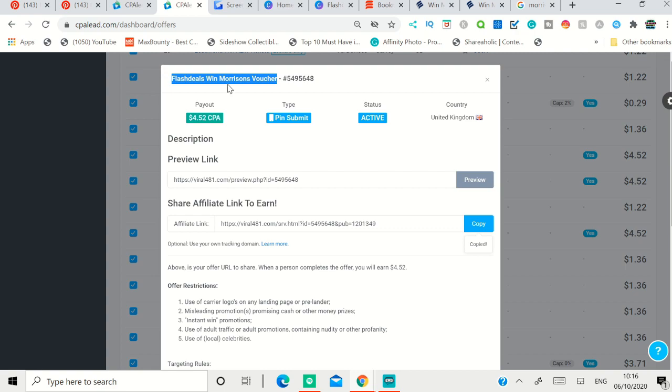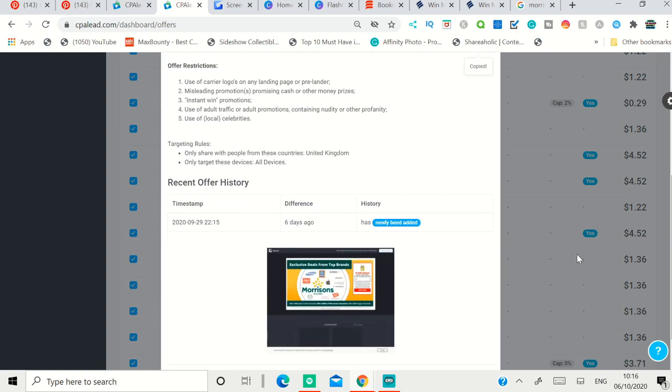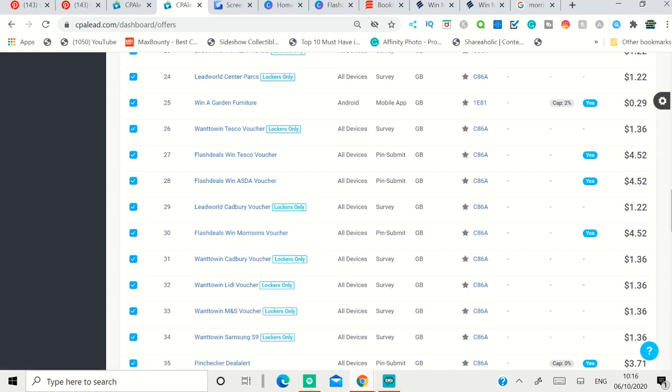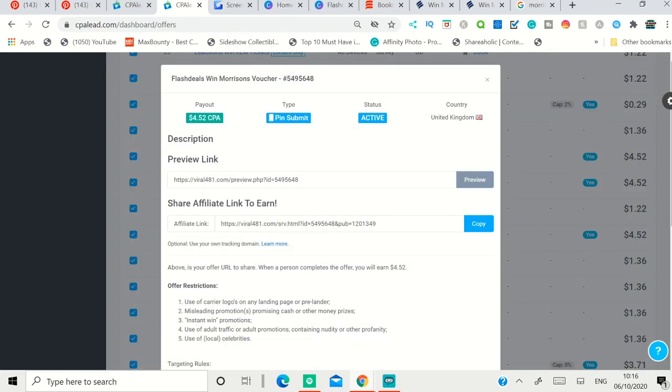This is Morrisons, it's a supermarket that's similar to Walmart in the USA. So you can promote this offer and you can get paid around $4.52. Or if I can show you guys, you can see that's $4.52 per offer.